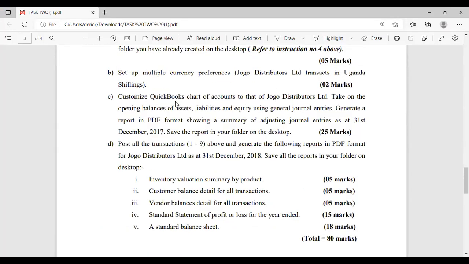Here it says customize QuickBooks chart of accounts to that of Jogo Distributors Limited. Take on the opening balances of assets, liabilities, and equity using journal entries. Then create a report in PDF format showing a summary of adjusting journal entries as at 31st December 2017. If you capture opening balances on 1st January 2018, this will not reflect. Once you extract it, it will be empty. That's why you're using the date of 31st December 2017.